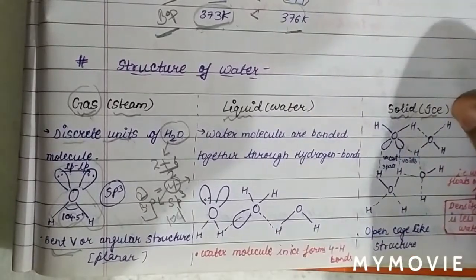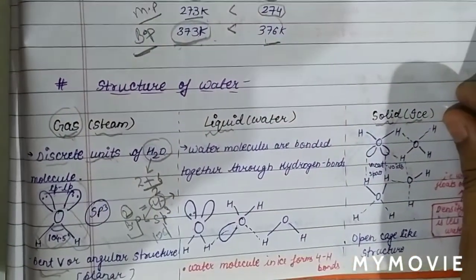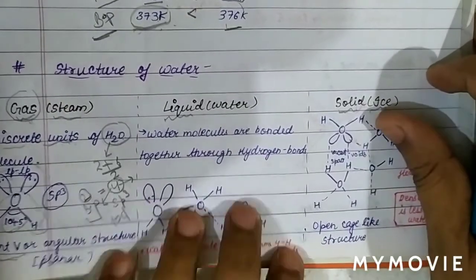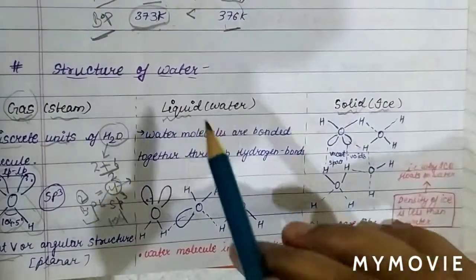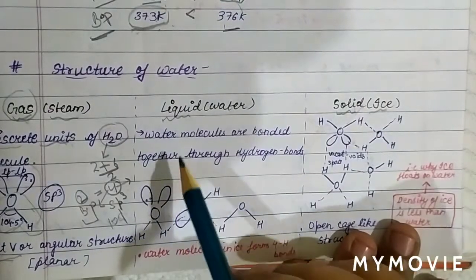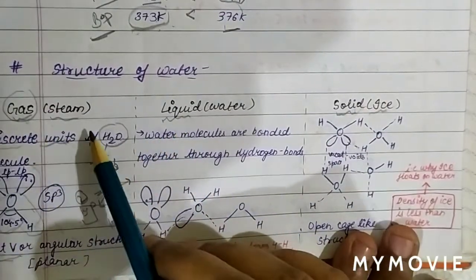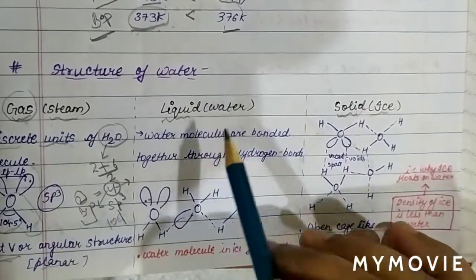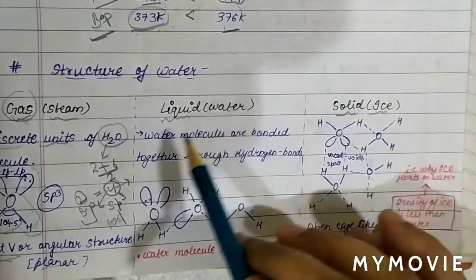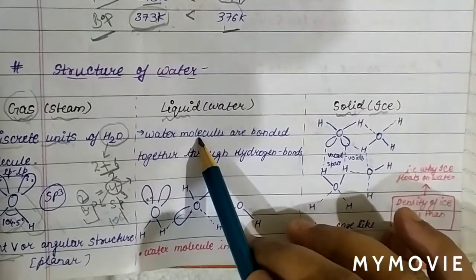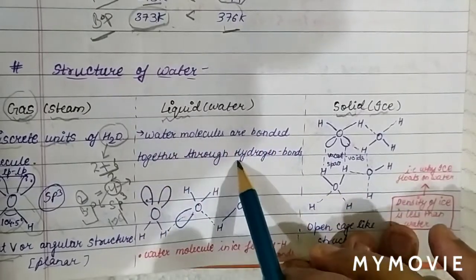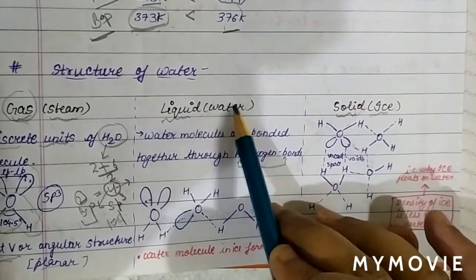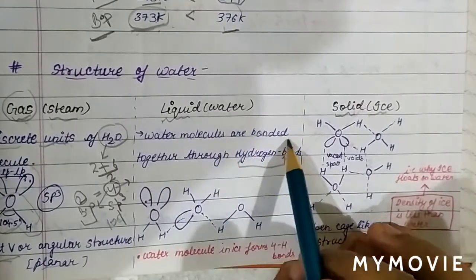Now we discuss the structure of water in another phase, which is the liquid phase. As we know, in the gas phase water molecules exist in discrete form, while in the liquid phase water molecules are bonded together by hydrogen bonding. So in the liquid phase, water molecules are bonded through which bond?